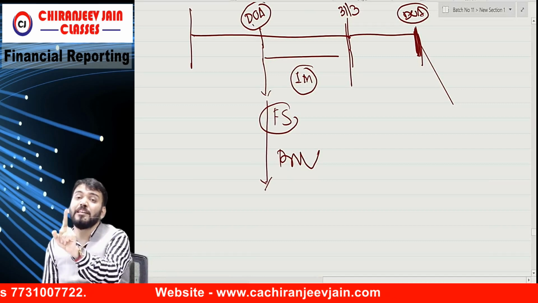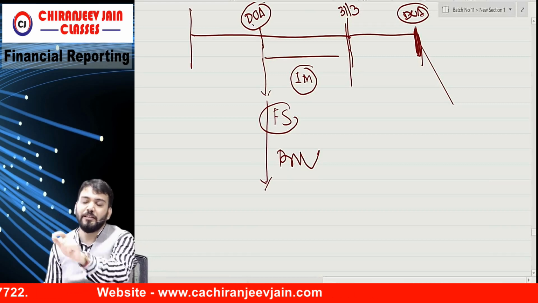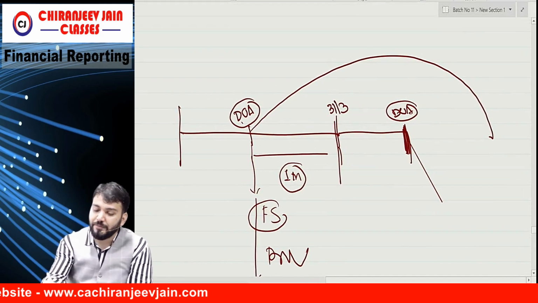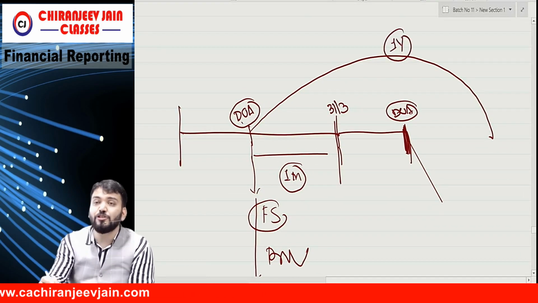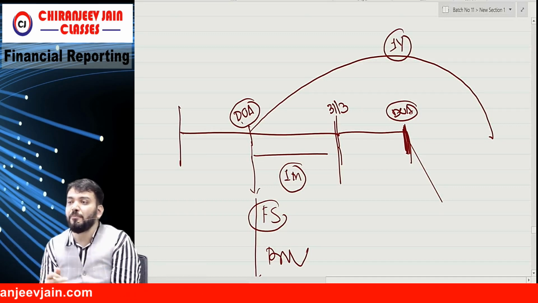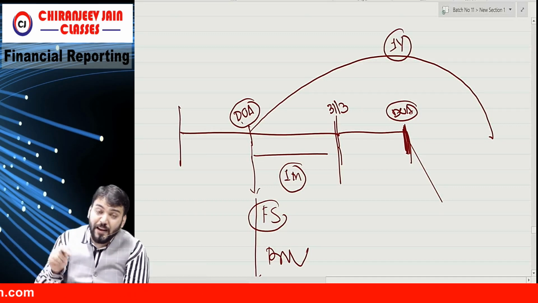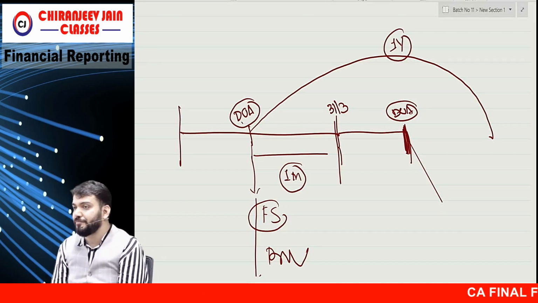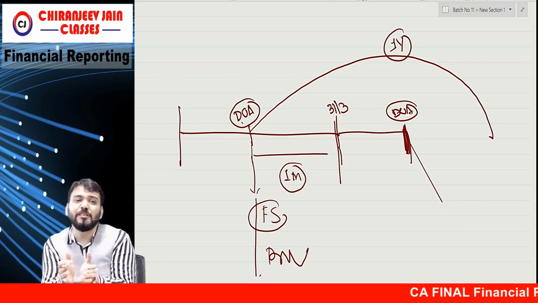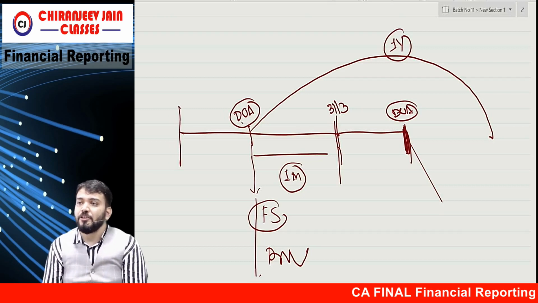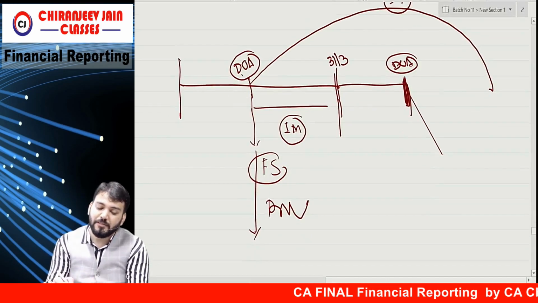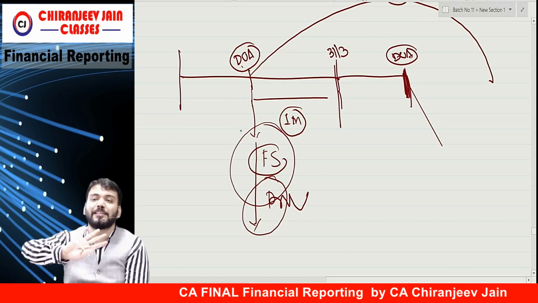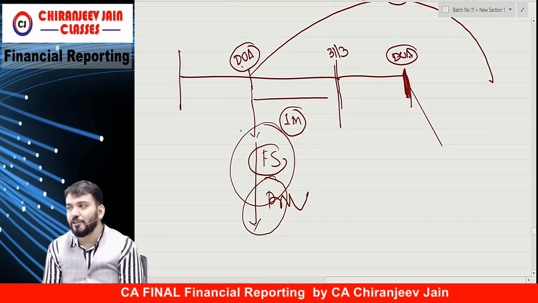But they will give you one year maximum from the date of acquisition. In this year, you need to find out relevant information about the facts and circumstances that existed on the date of acquisition. Once you receive the information, you can adjust the amount of goodwill and the amount of identifiable net assets retrospectively.